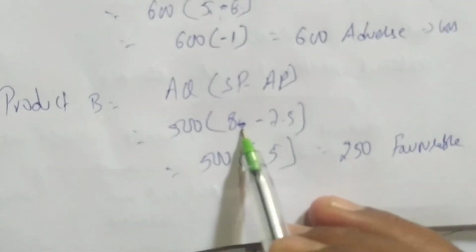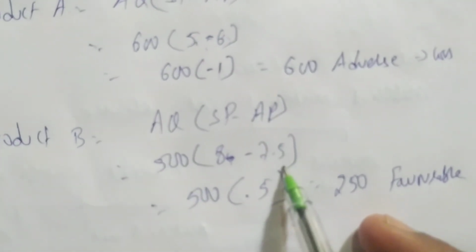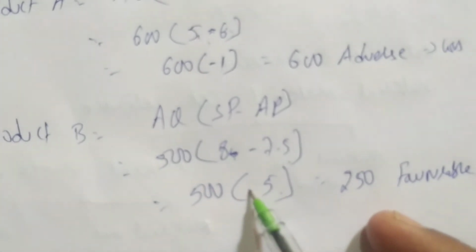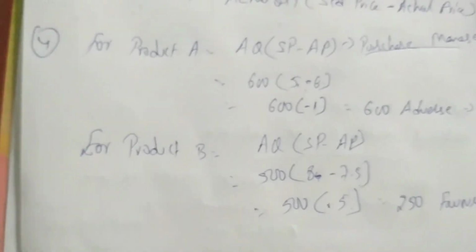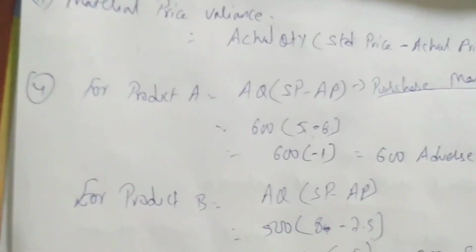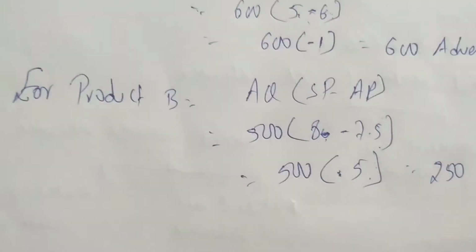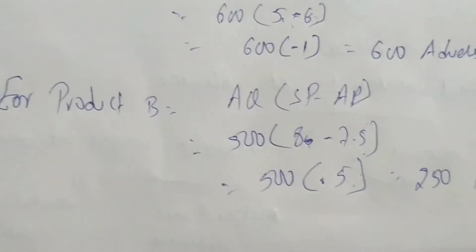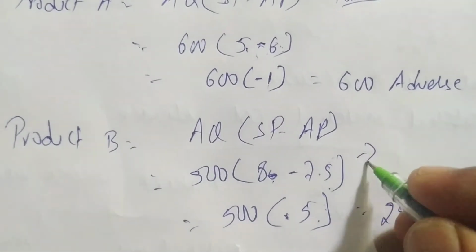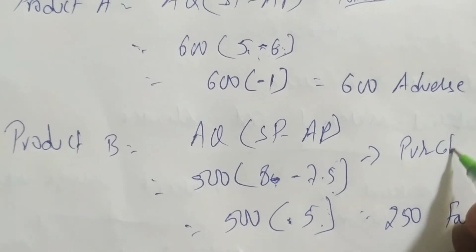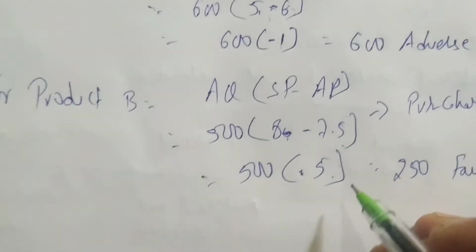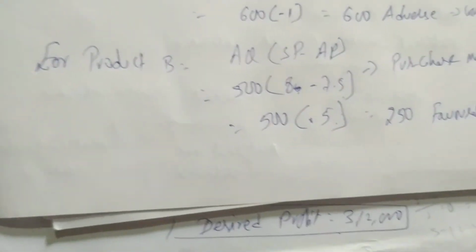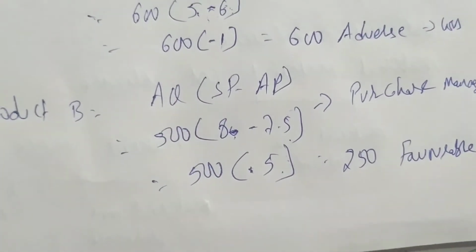The company asked him to purchase for 8 rupees, but he purchased for only 7.5. He saved 0.5, that is 50 paise. Again the purchase manager is responsible; he saved some price, so there is a profit of 250 for the company.